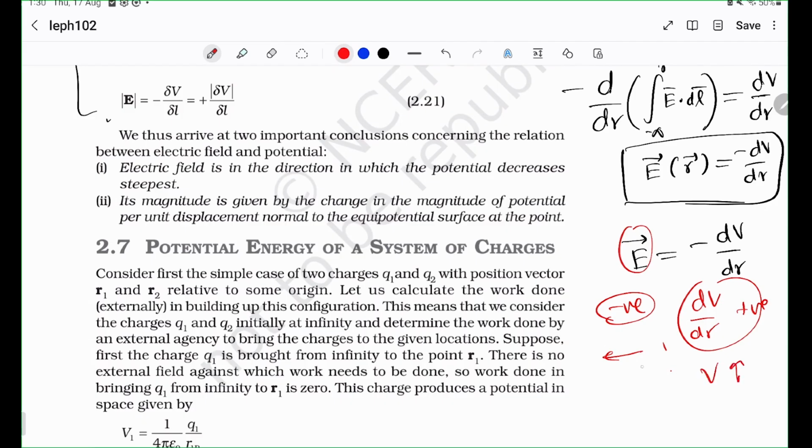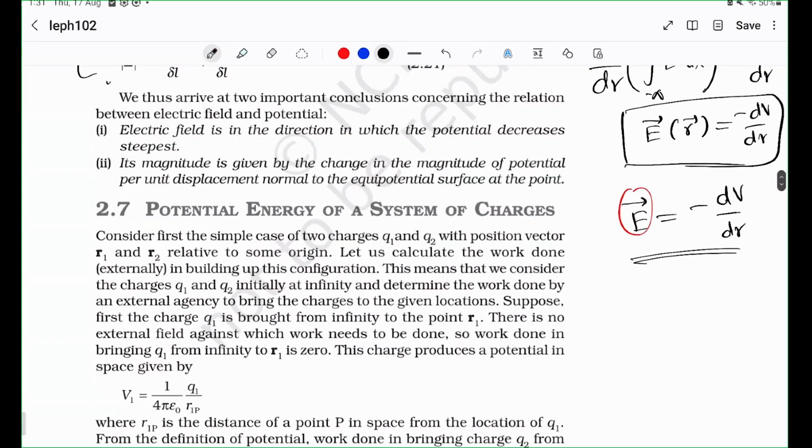Do you see that? Potential is increasing with R. So if potential were to be 2 volts here, it's going to be some 5 volts here. It's increasing, right? And this makes sense if you think about it. The reason the electric field is here is because it's going to decrease the 5 volts to 2 volts, right? Whatever charge you keep here, the electric field is going to take it from 5 volts to 2 volts. That is why this potential is the 5 volts, right? So you can use that to convince yourself that this equation is actually correct. Makes sense, right? So there you go.